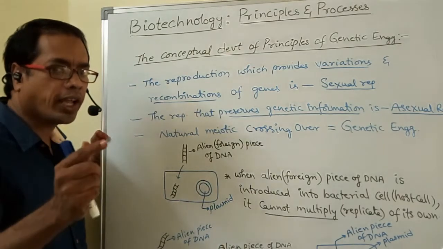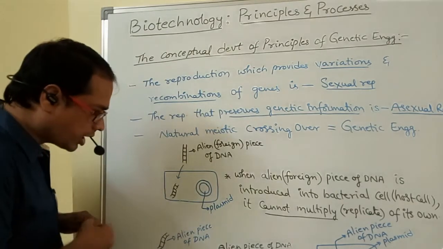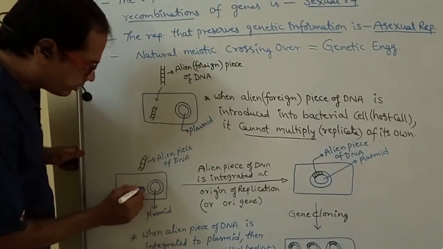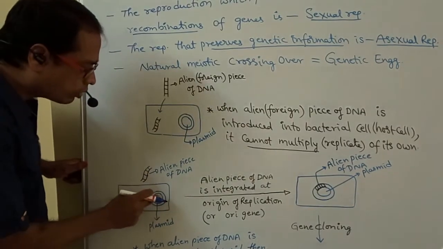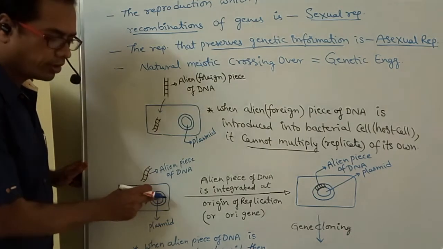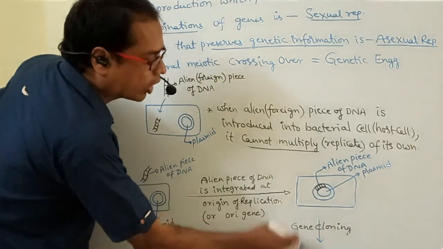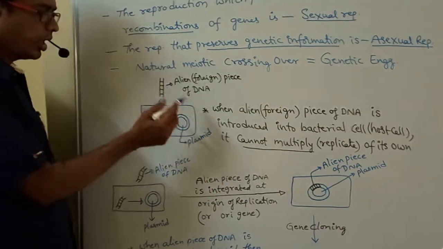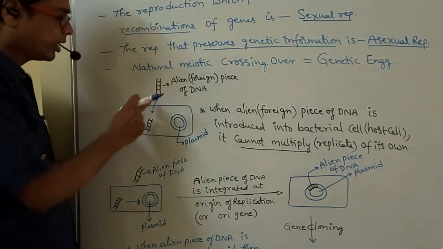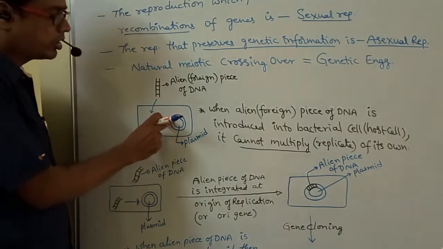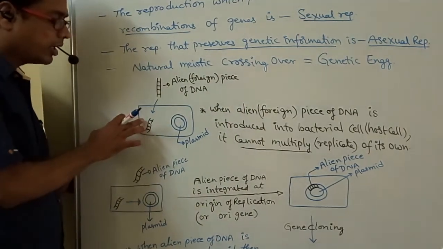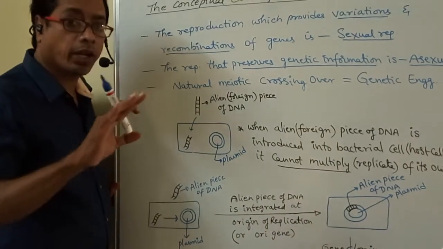Then when does it replicate? This alien piece of DNA is integrated into the plasmid. When the alien piece of DNA is integrated into the plasmid, then only it replicates along with the plasmid. See, this is the alien piece of DNA, that means a small DNA fragment. It is introduced into the bacterial cell. This is the plasmid. Is it able to replicate? No. When it is alone, it cannot replicate of its own.